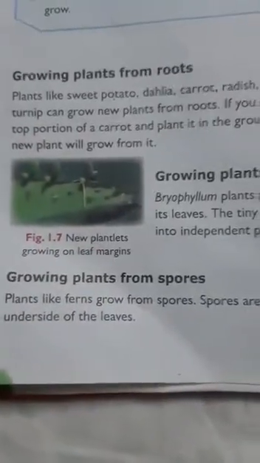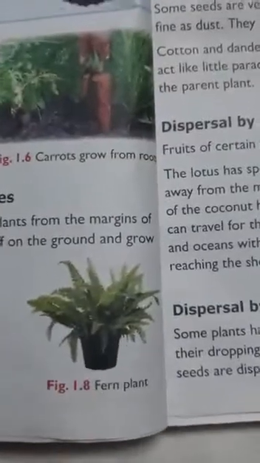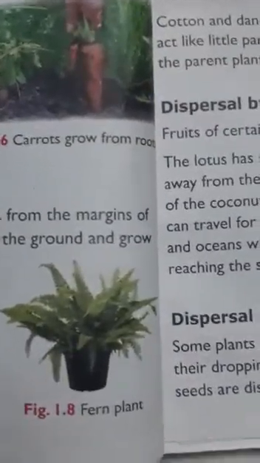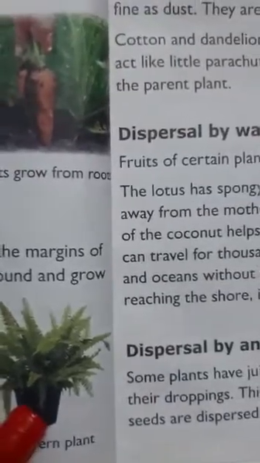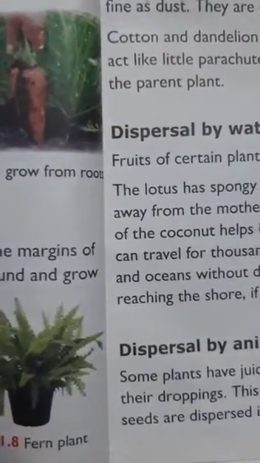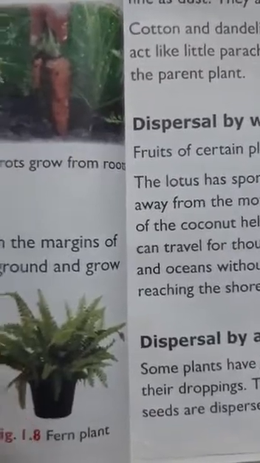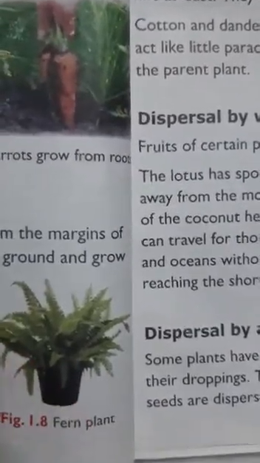Next, growing plants from spores. As you can see in the picture, this is a fern plant. Plants like ferns grow from spores. Spores are found on the undersides of the leaf. They don't have flowers. The spores fall on the ground and grow into a new plant.